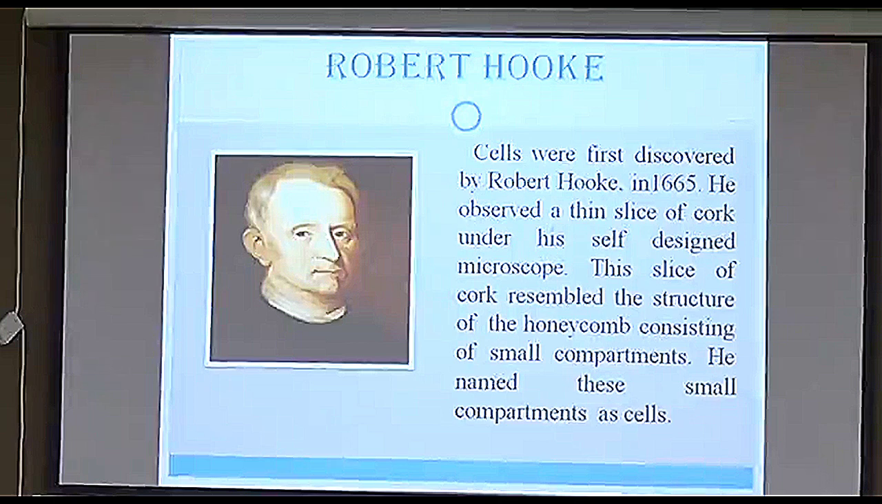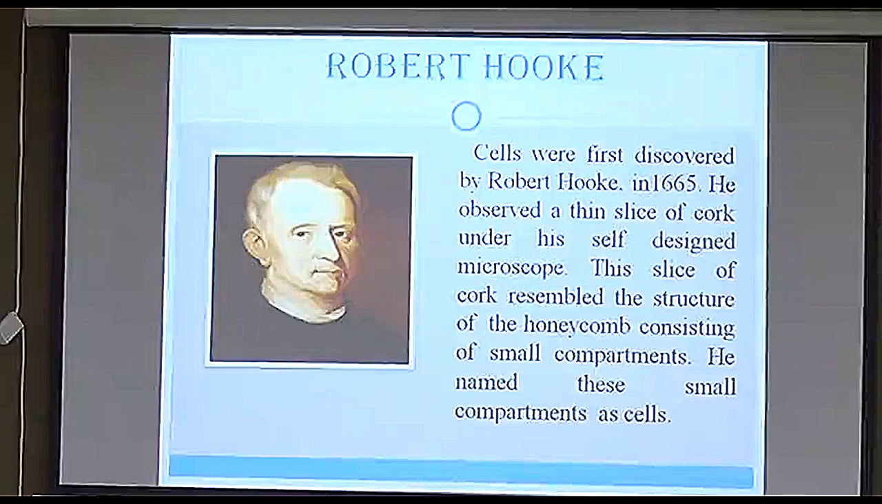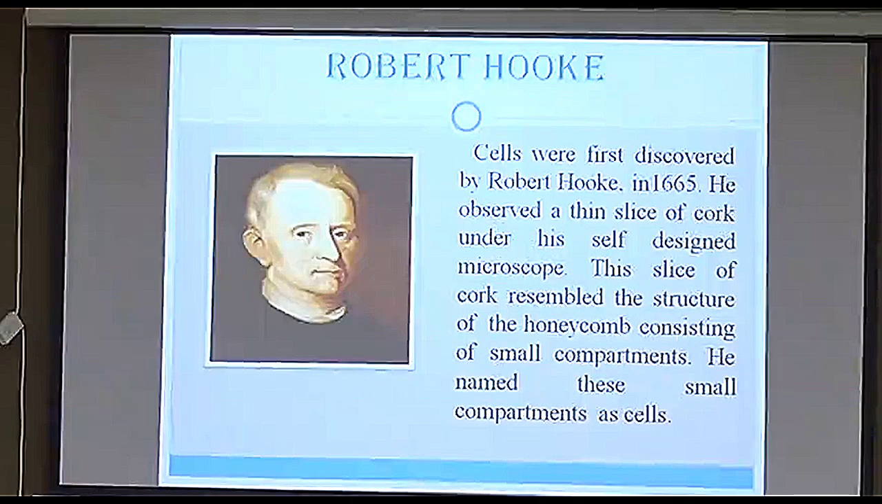Now, cork is really very hard, so it is also very difficult to take a small section of the cork, but he was able to do that. How was he able to do that? He boiled that cork and cut a very slight section of it. By boiling it, the wood becomes a little softer.